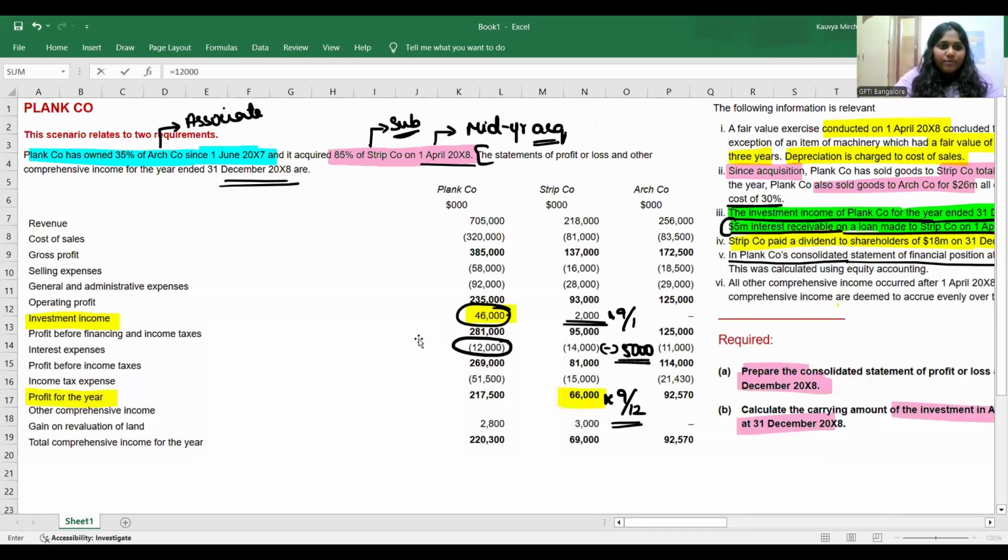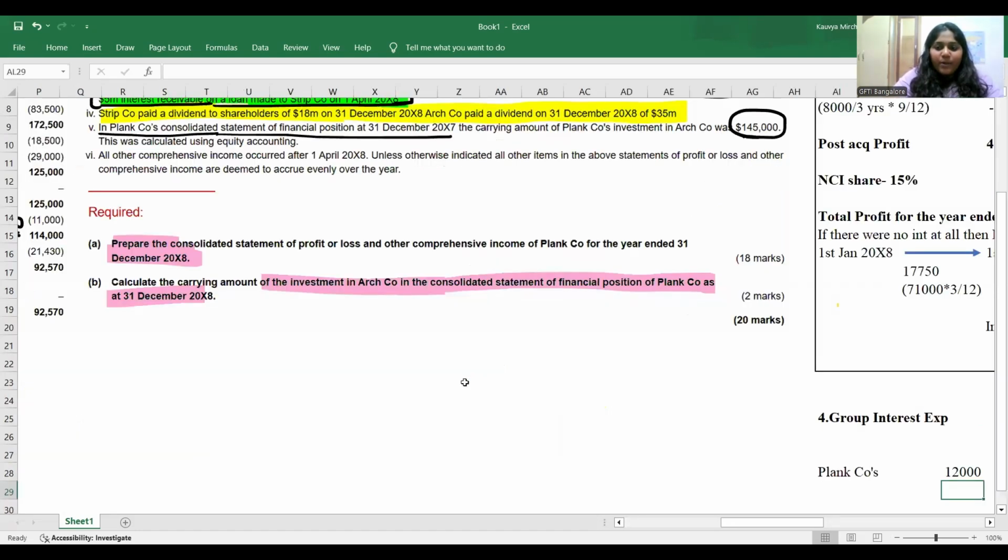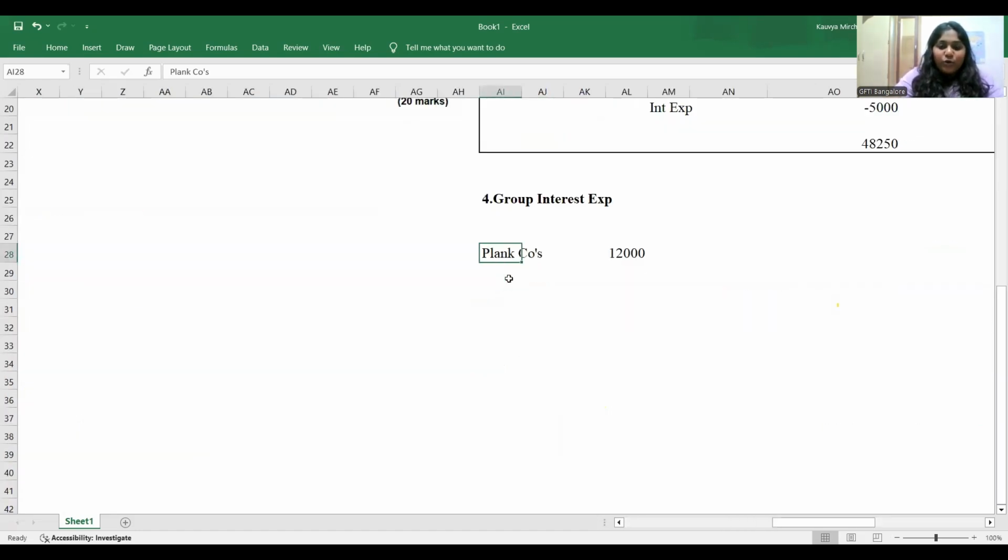12 million. Correct. And strip company, it is actually 14 million. But would you take the entire 14 million? No. Out of 14 million, it's my job to eliminate 5 million of intra-group interest first. Then after this, remaining 9 million, I will multiply by 9 by 12.